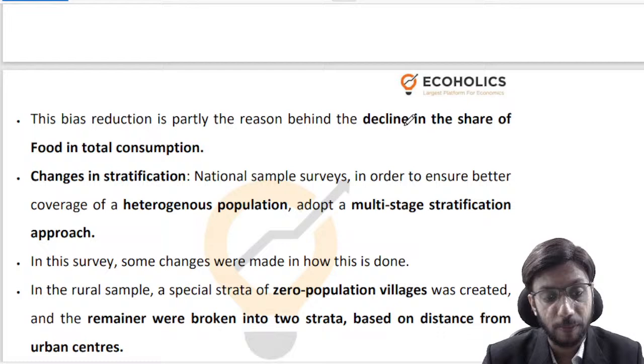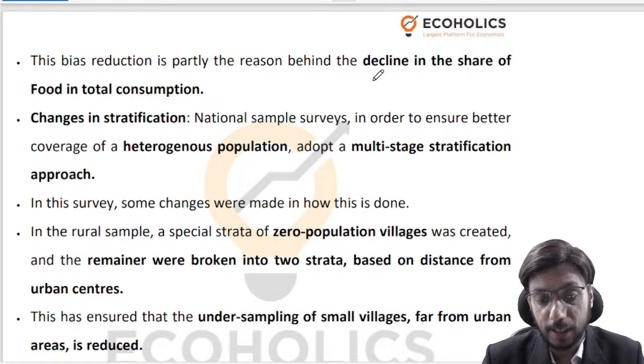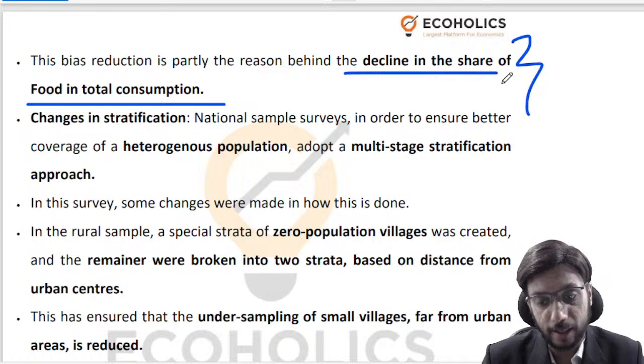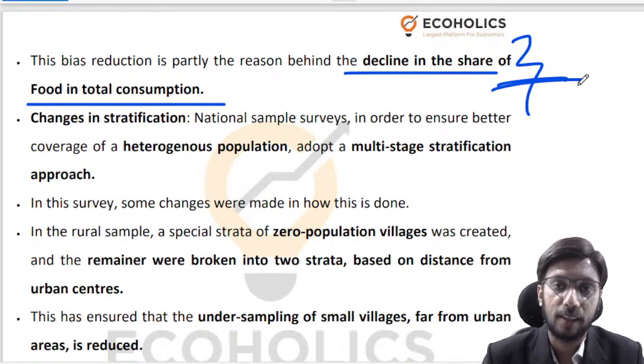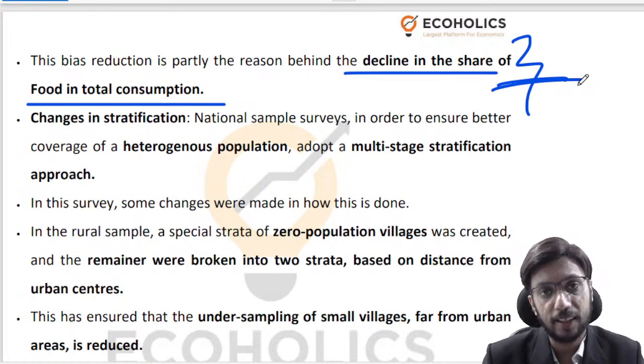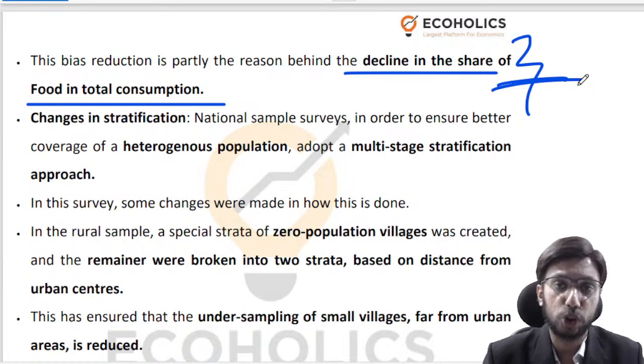Now what has been recently observed is that there is a decline in the share of food in total consumption, right? Typically, you must be knowing there is something called Engel's law: if I am within the poorer strata of the society, I'm more likely to spend a larger portion of my monthly expenditure on food items.